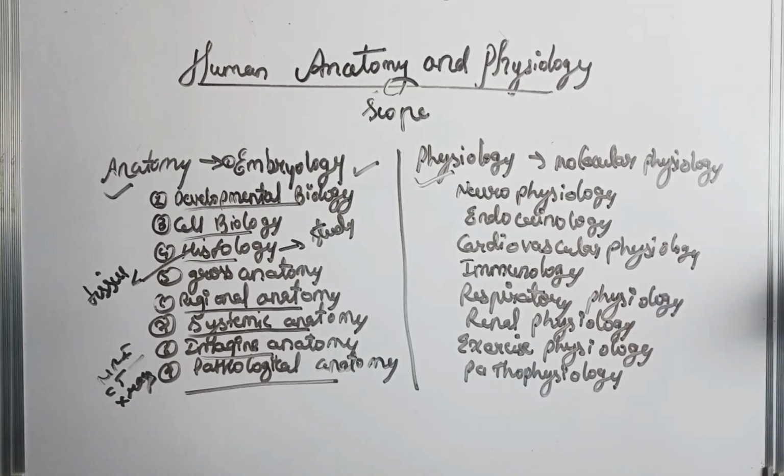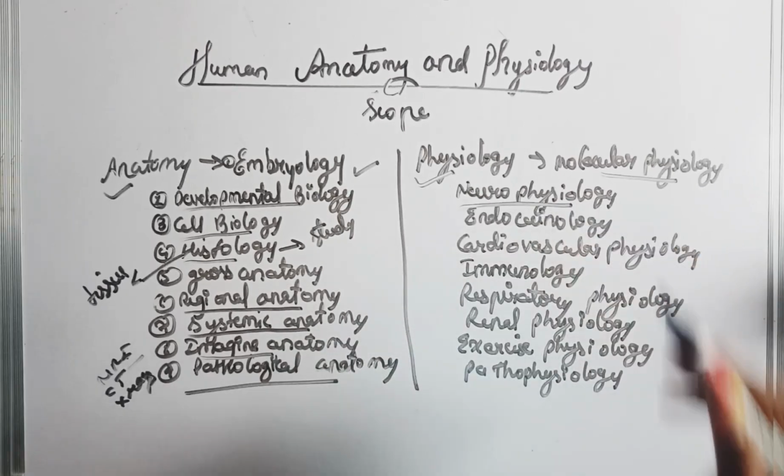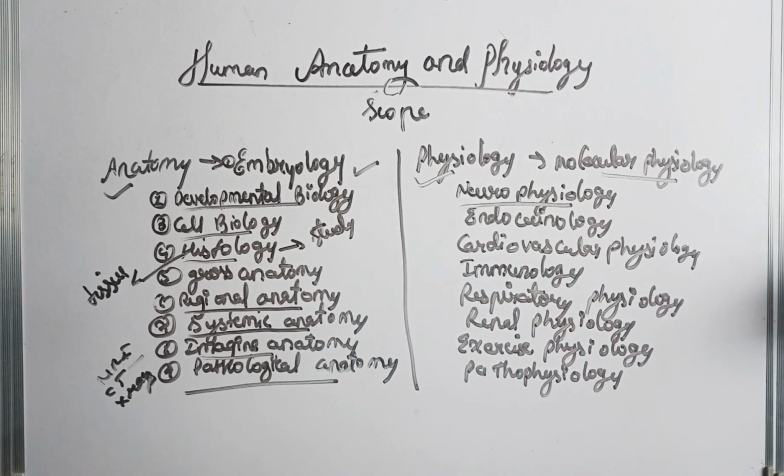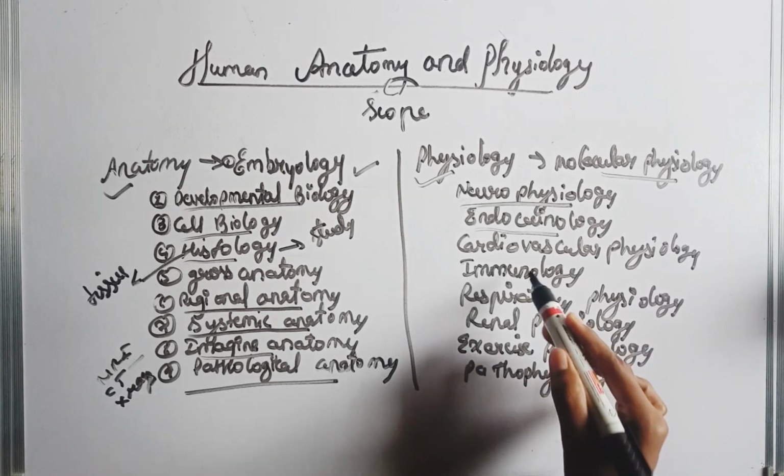Next, what is the scope of physiology? First is molecular physiology: how proteins and DNA work and what their function is. Next is neurophysiology. In the nervous system, nerve cells are present; how they work and what their function is is neurophysiology. Next is endocrinology, the function of hormones and how they work in our body.